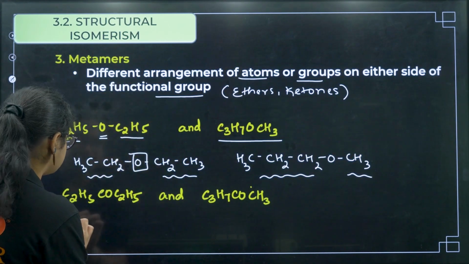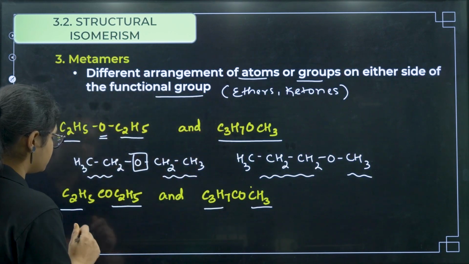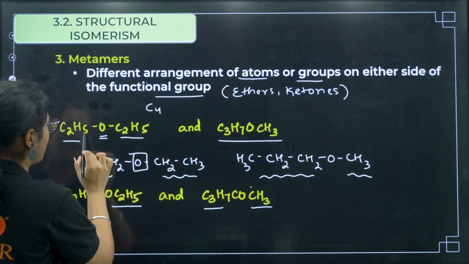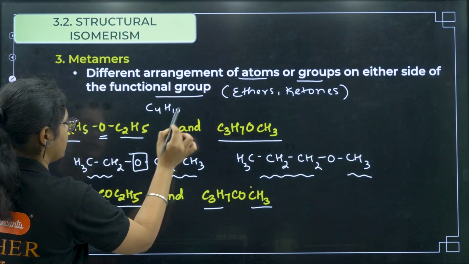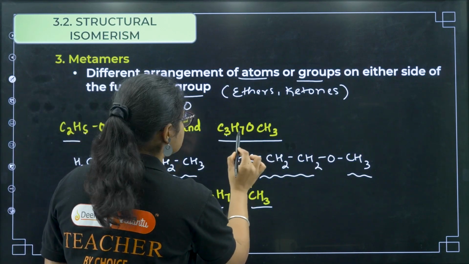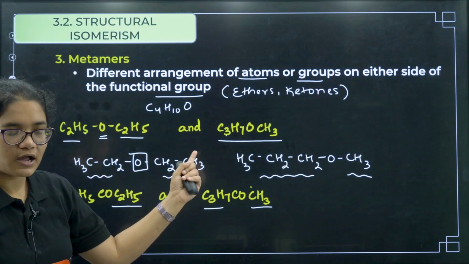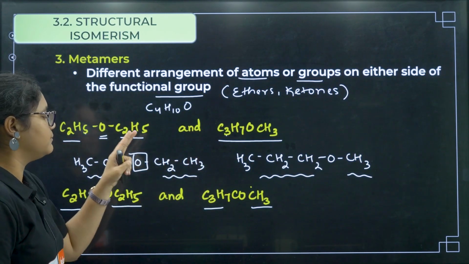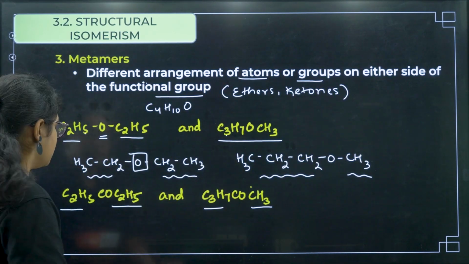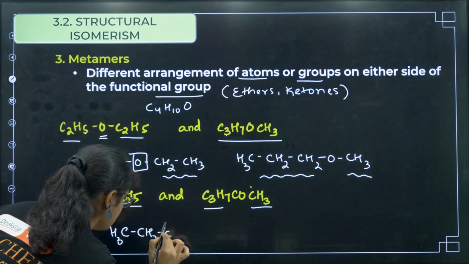Okay. Next you have C2H5 CO C2H5 and C3H7 CO CH3. If you see the molecular formula of this one, we have 5 carbons, H10 and 1 oxygen. Here also you can see you have 5 carbons, H10 and 1 oxygen. So definitely they have the same molecular formula but different arrangement of groups beside the functional group, then we call it metamers. Here if I draw this one, C2H5 CO C2H5, it is like this.